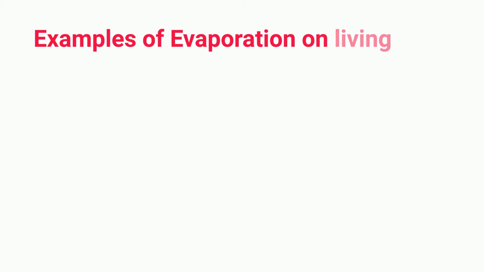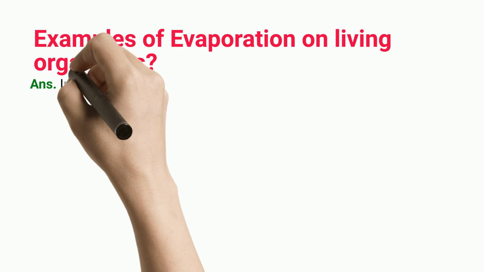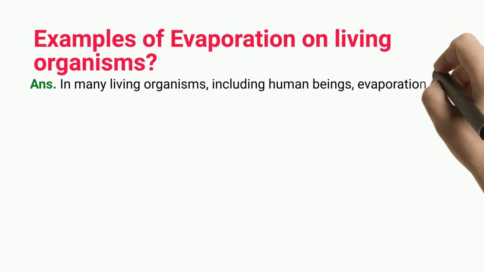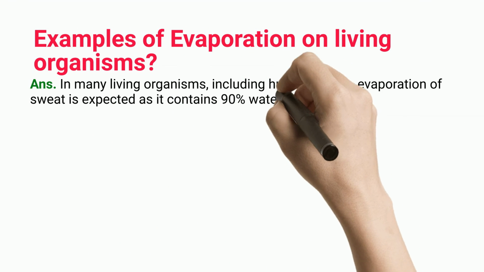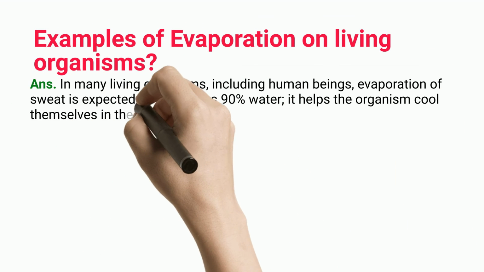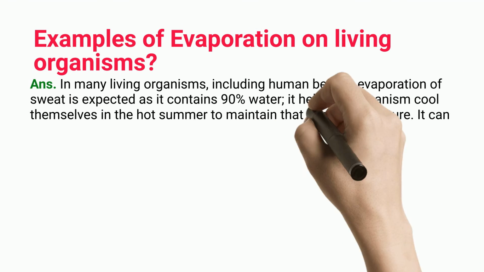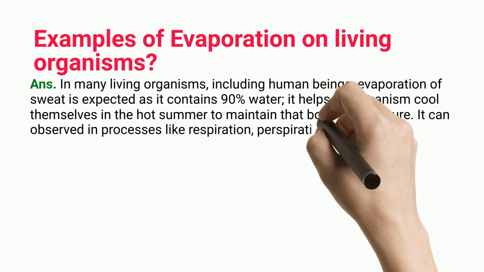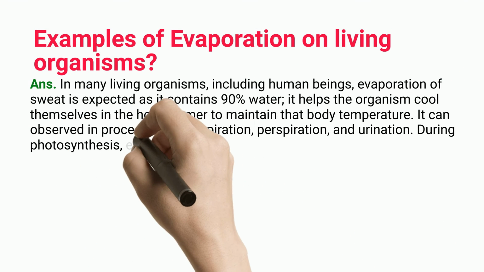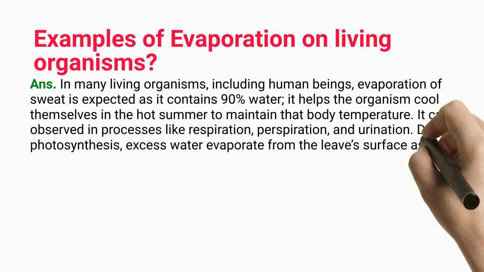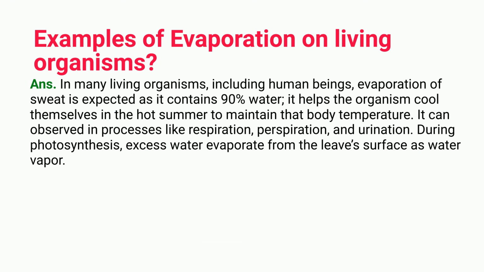Examples of evaporation in living organisms? In many living organisms, including human beings, evaporation of sweat is expected as it contains 90% water. It helps the organism cool itself in the hot summer to maintain body temperature. It can be observed in processes like respiration, perspiration, and urination. During photosynthesis, excess water evaporates from the leaf's surface as water vapor.